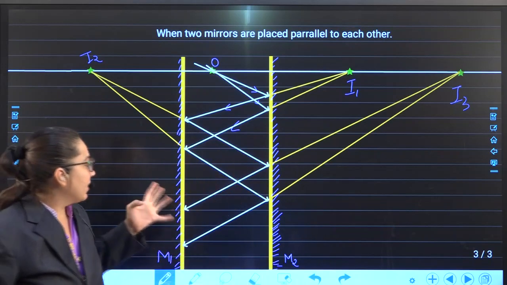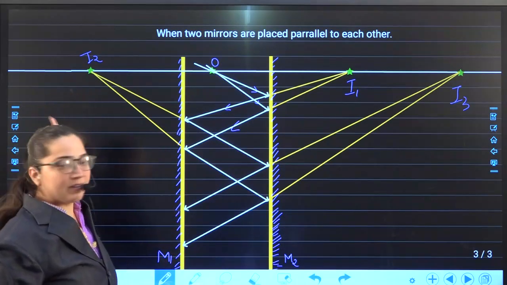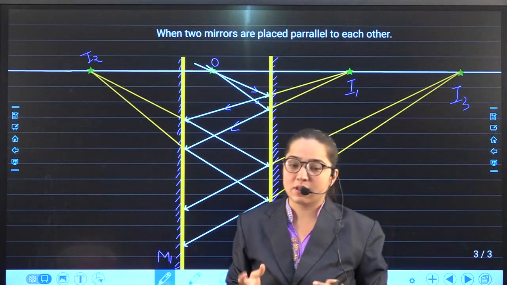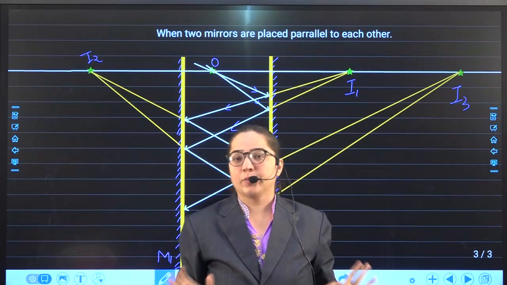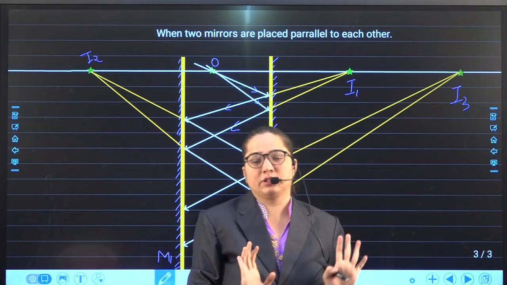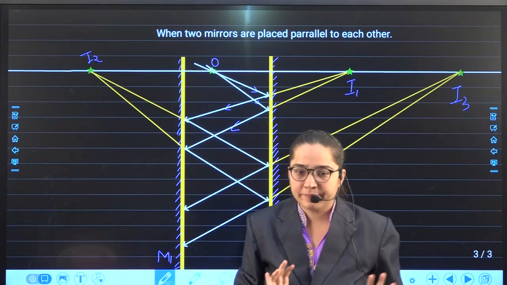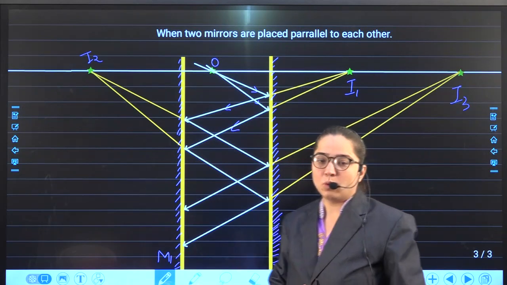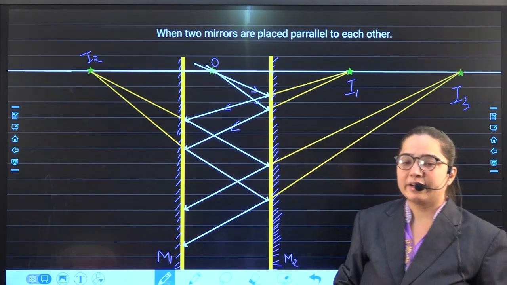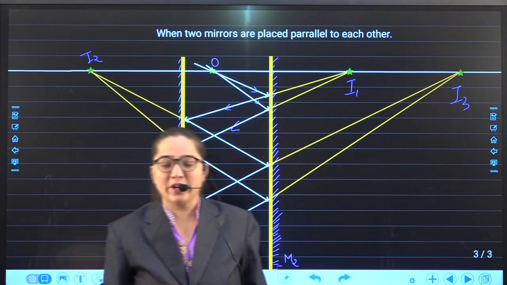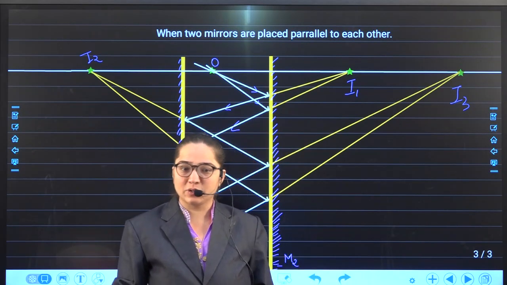This I3 will act as object for M1 and we'll get again one image over here, I4, and this will continue. Okay? Complete the diagram totally, then we'll write how actually the image is formed when 2 mirrors are placed parallel to each other.